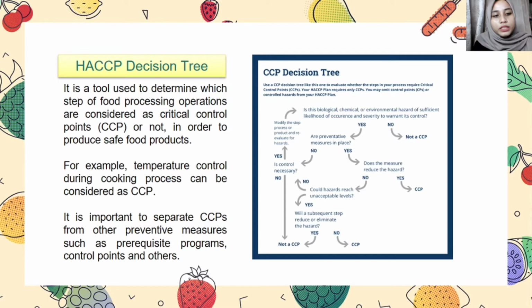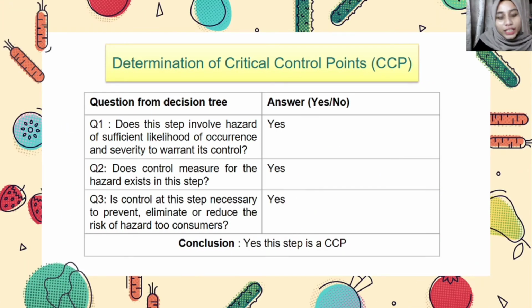For example, temperature control during the cooking process can be considered as a CCP. It is important to separate CCPs from other preventive measures such as prerequisite programs, control points, and others. The determination of critical control points can be done through the CCP decision tree. If the identified step in the process flow of the food answers all of the questions from the decision tree, then the step is considered as a CCP.